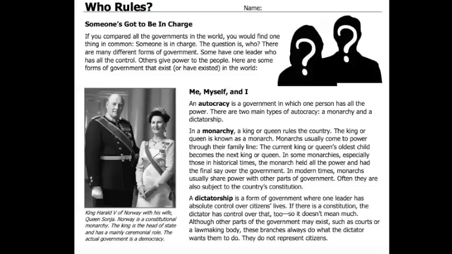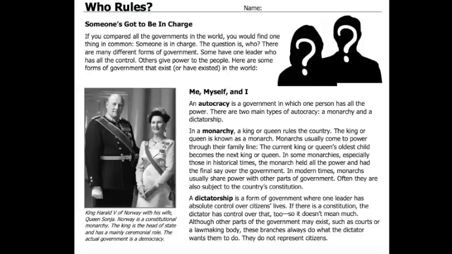Who rules? Someone's got to be in charge. If you compared all the governments in the world, you would find one thing in common. Someone is in charge. The question is who? There are many different forms of government. Some have one leader who has all the control. Others give power to the people. Here are some forms of government that exist or have existed in the world.